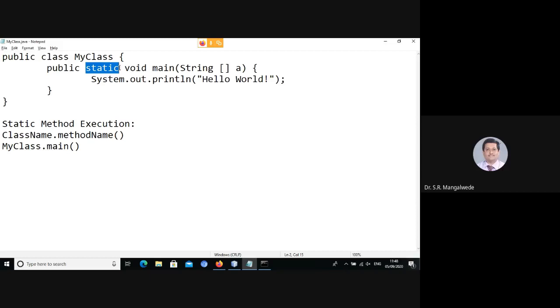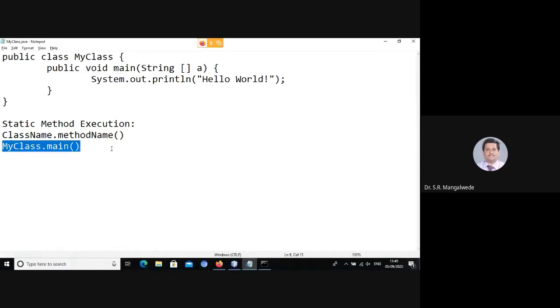There is nothing like dynamic, unless you're talking about the opposite of static. If main is not static, then JRE doesn't have any idea about main, and JRE cannot invoke it as my class dot main. Simple as that.